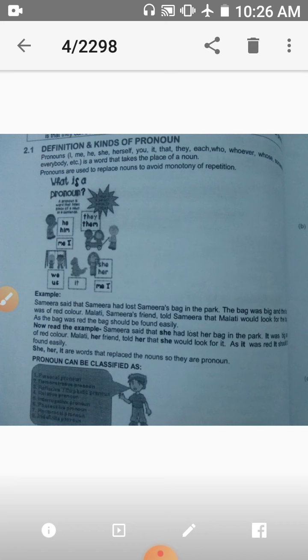Now it's time for classification of pronoun. There are 8 kinds of pronouns: personal pronoun, demonstrative pronoun, reflexive emphatic pronoun, relative pronoun, interrogative pronoun, possessive pronoun, reciprocal pronoun, and last one is indefinite pronoun. Now we will discuss these one by one.